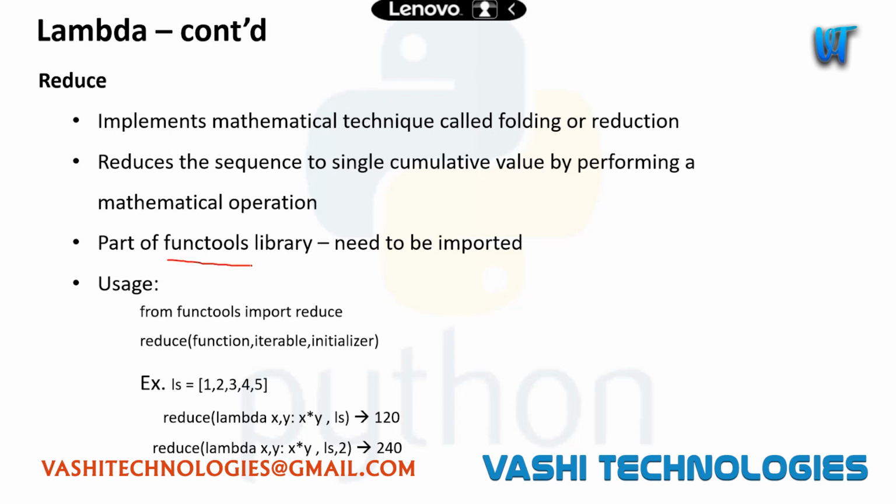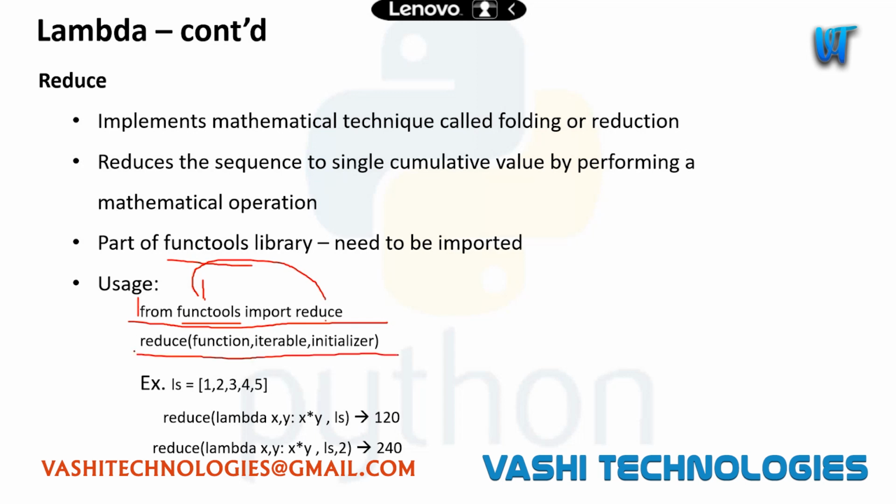So we need to import it, and then we'll be using it. In our program, first we'll import the functools library, and within that functools library, we have this reduce method. We'll use that reduce method in our program. If you see the usage in this slide, from the functools library, I am asking my interpreter to import this reduce method. After taking that, I am calling this reduce.